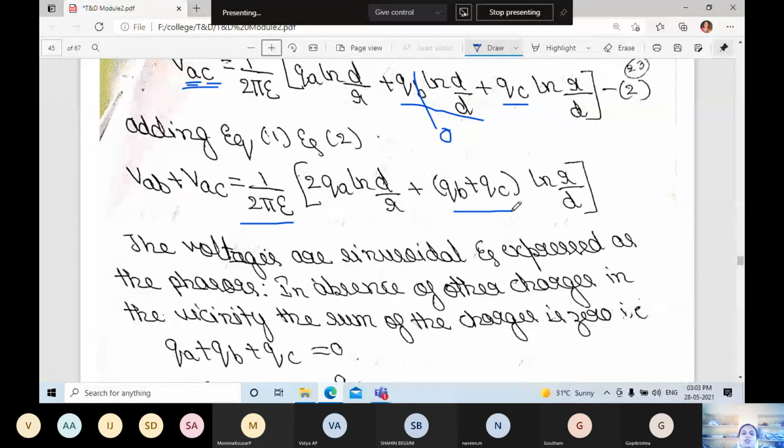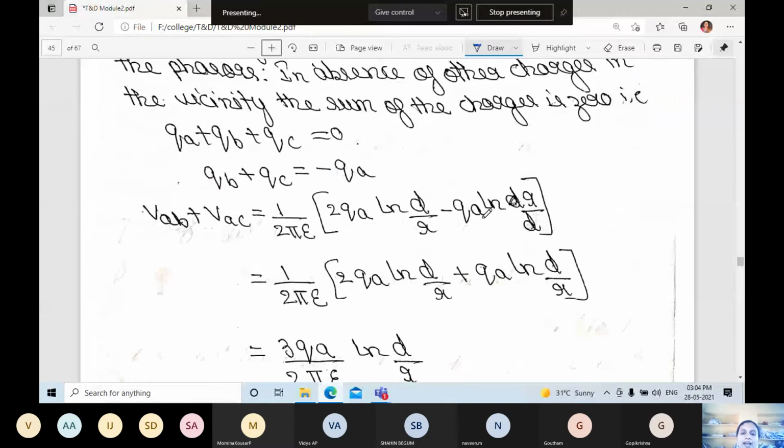For balanced charges, QA plus QB plus QC is equal to 0, so instead of QB plus QC we can write minus QA. Reversing ln R by D to ln D by R changes minus to plus, so we get 2 QA ln D by R plus QA ln D by R. Same terms, so 3 times QA ln D by R divided by 2 pi epsilon.